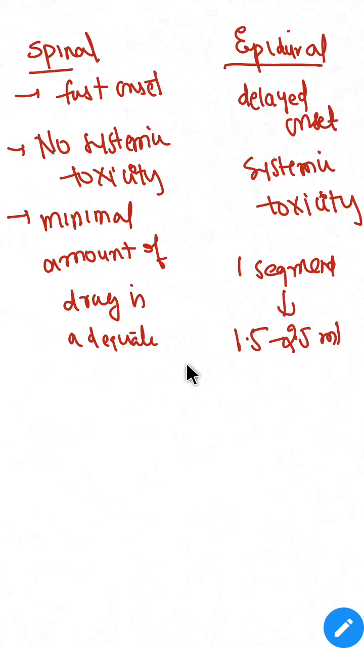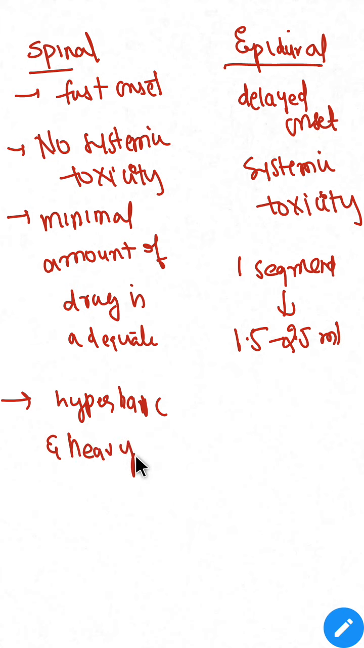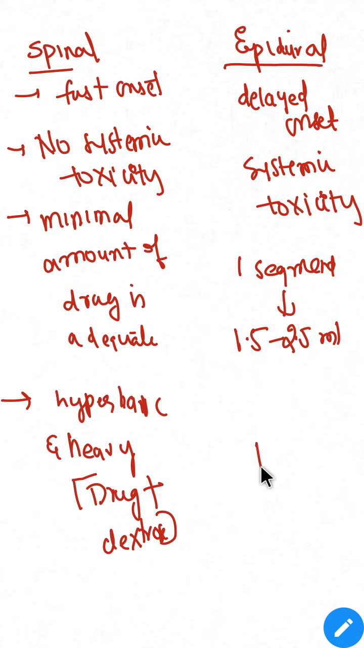The drugs used in spinal are hyperbaric and heavy. To cause heaviness to the drug, we add dextrose. So we'll have drug plus dextrose in spinal anesthesia, whereas in epidural, there will be no such combination. Only plain drug is used.